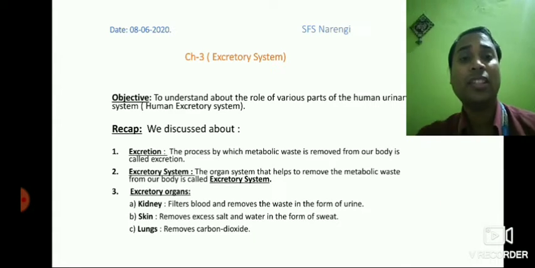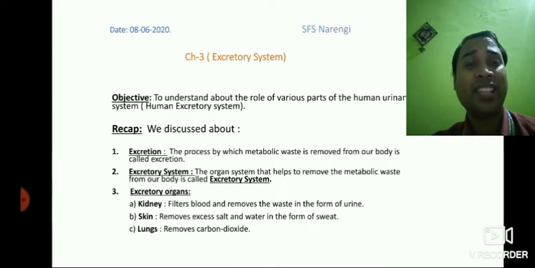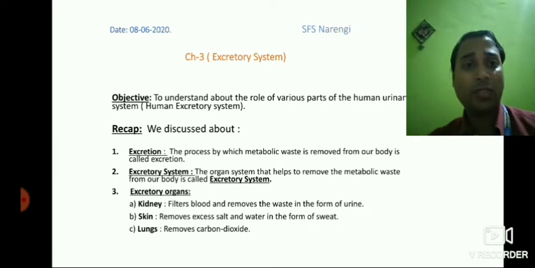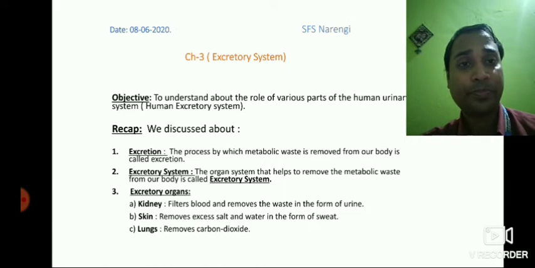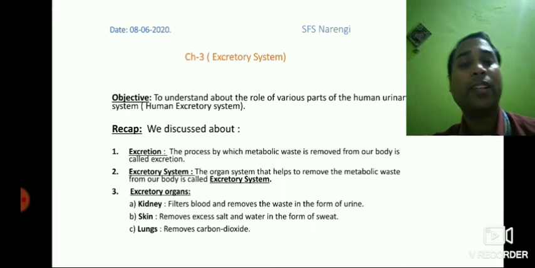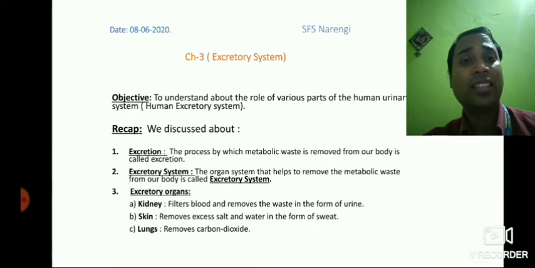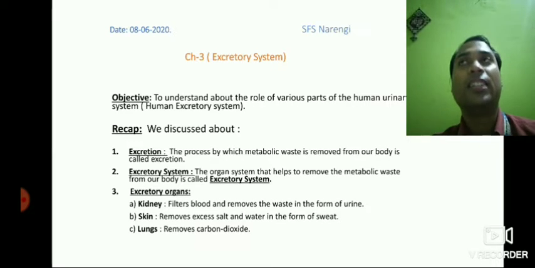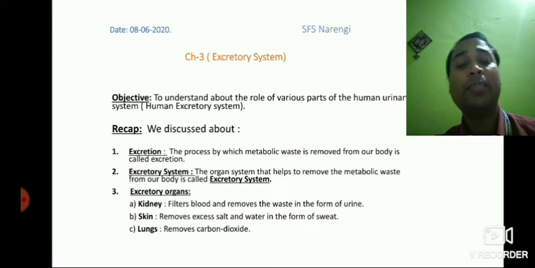So what is excretion? The process by which metabolic waste is removed from our body is called excretion. We already discussed what metabolic wastes are: the wastes which are produced at the cellular level, that is, produced in the cells after carrying out some metabolic processes, and hence they are called metabolic waste. Then we also discussed in brief the excretory system. It is the organ system that helps to remove the metabolic waste from our body, and so it is called the excretory system.